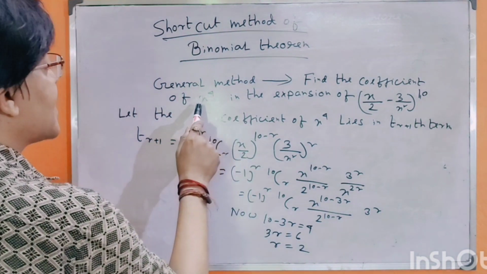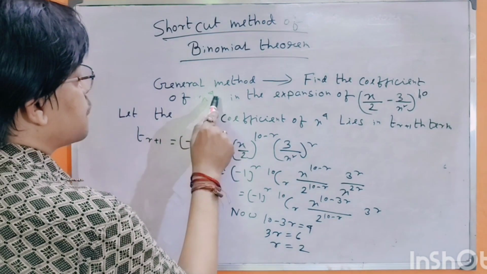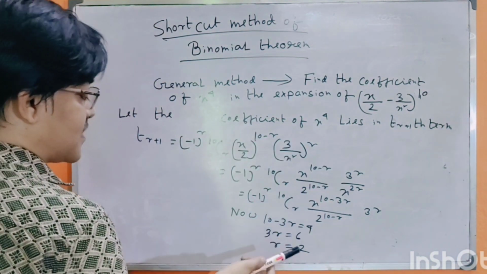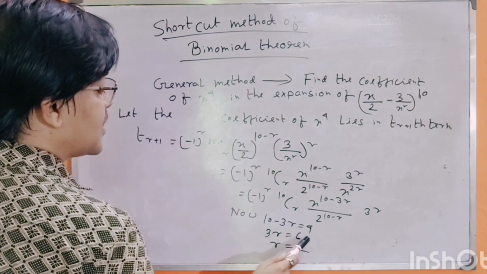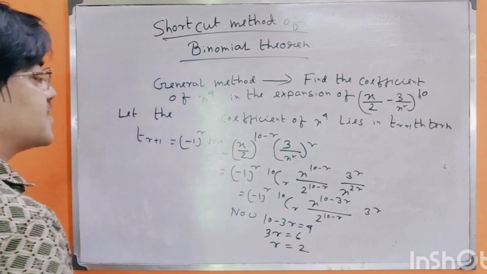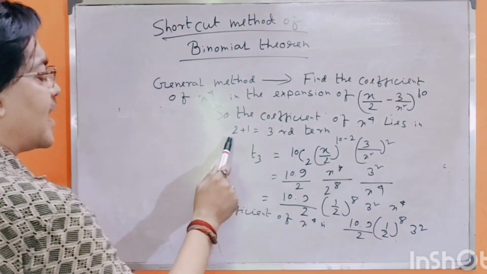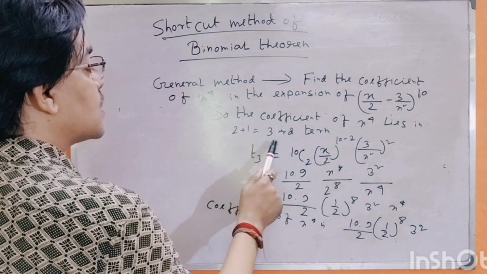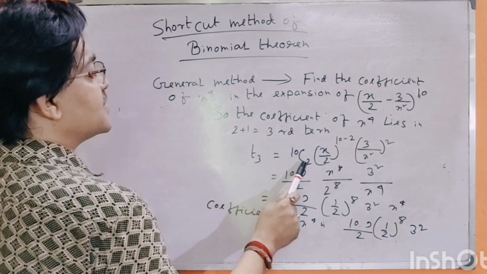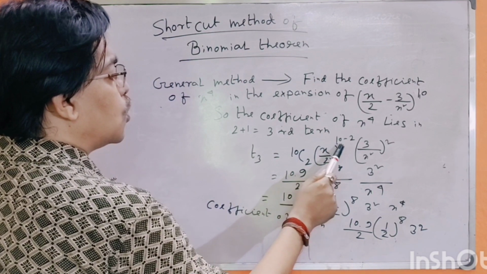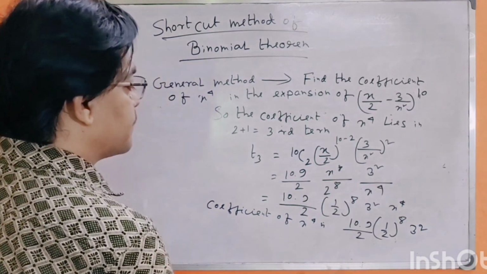Since we assumed that the coefficient of x to the power 4 lies in the (r plus 1)th term, 10 minus 3r equals 4, 3r equals 6, r equals 2. So the coefficient of x to the power 4 lies in the 2 plus 1, that is the third term, t3 equals 10 c2 (x by 2) whole to the power 10 minus 2 into (3 by x square) whole square.